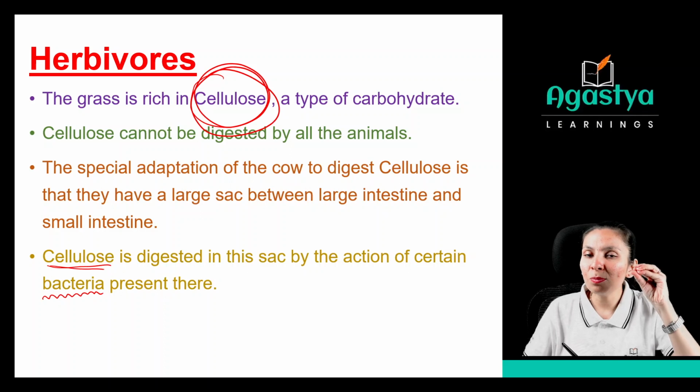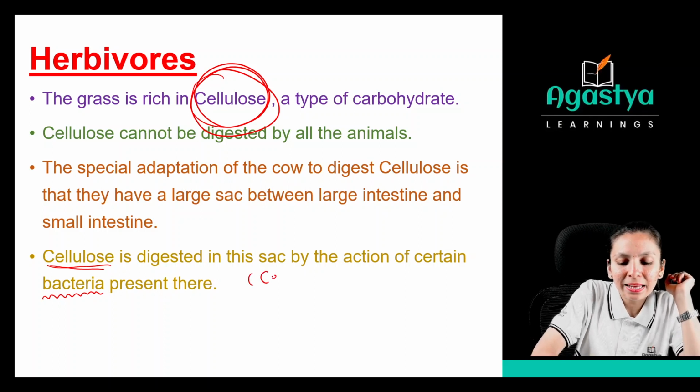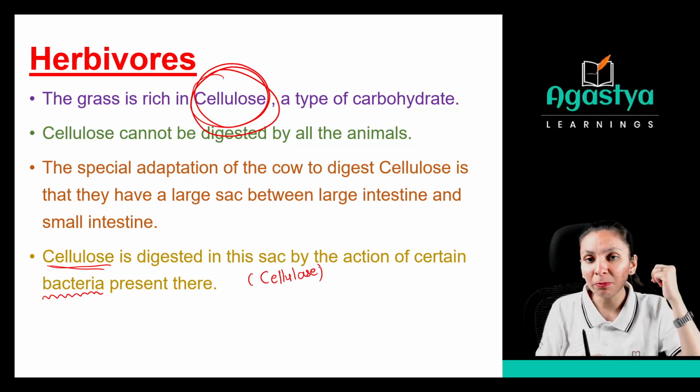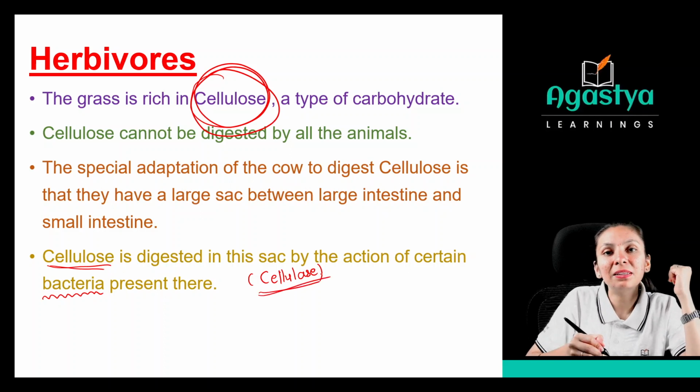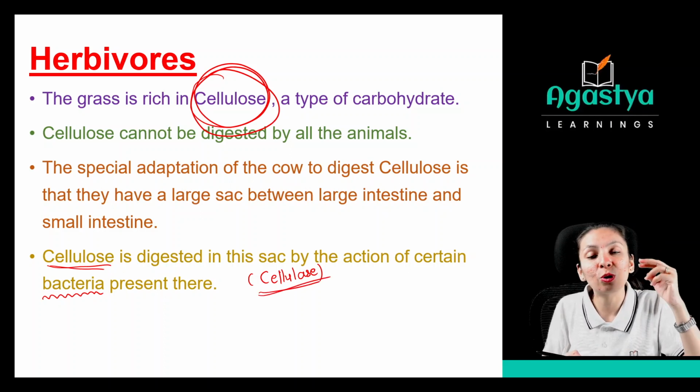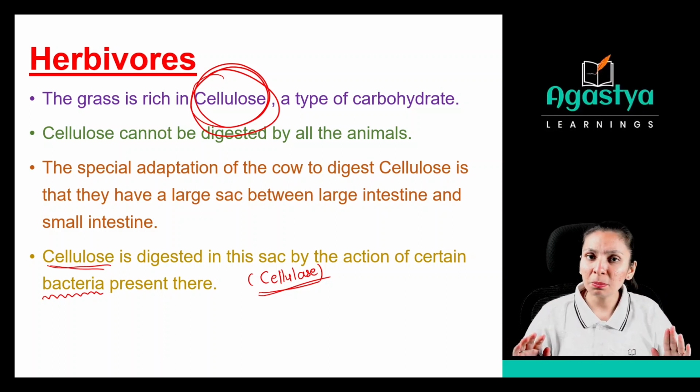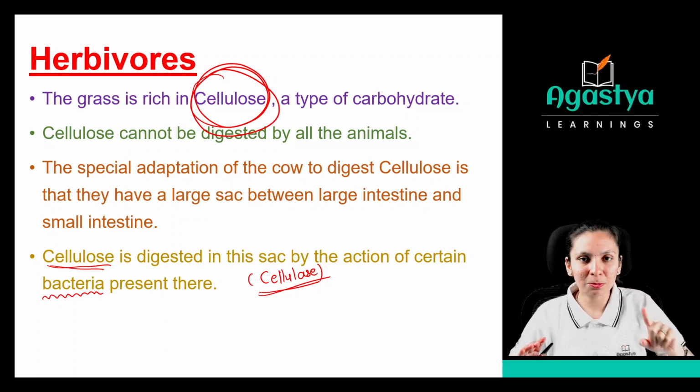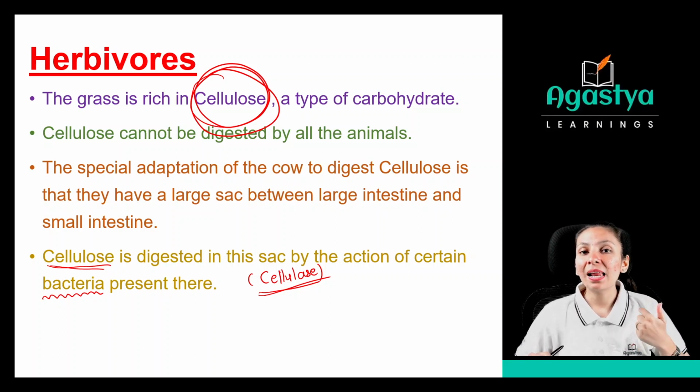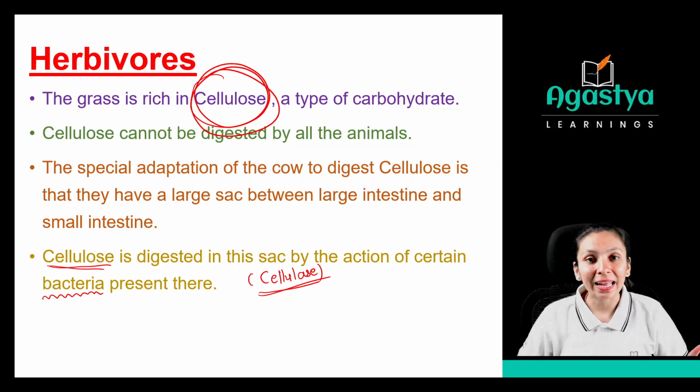So they have one small tool known as cellulase. See, if we want to digest something, we have to break it down. So this cellulase will help them to cut the cellulose, or to digest the cellulose. So remember this thing, okay? This one is for your bonus point, okay? So this cellulase will help them to cut down the cellulose into small particles. So these cows have an adaptation that is present in the small sac. And where is this small sac? It is present between the large intestine and small intestine.